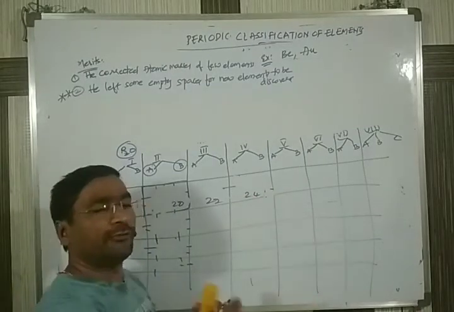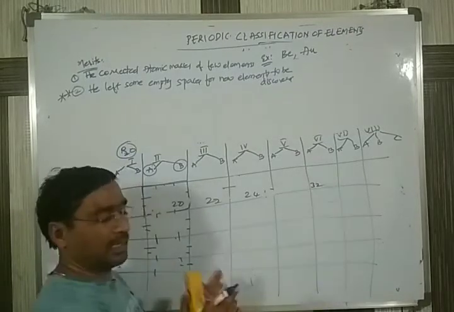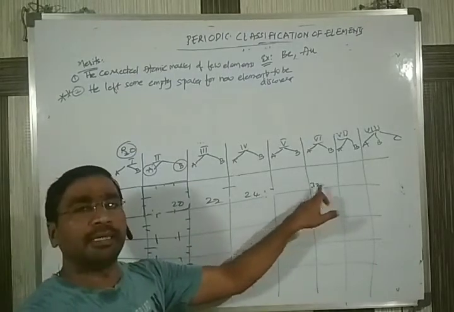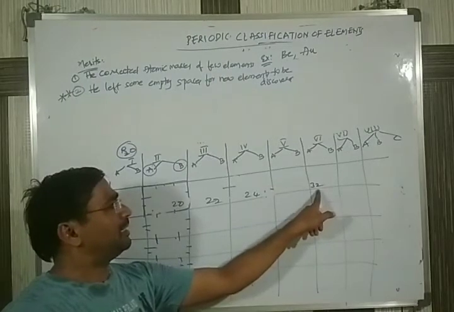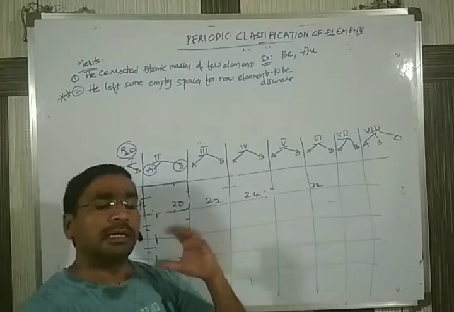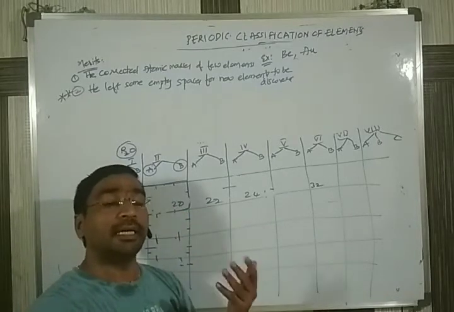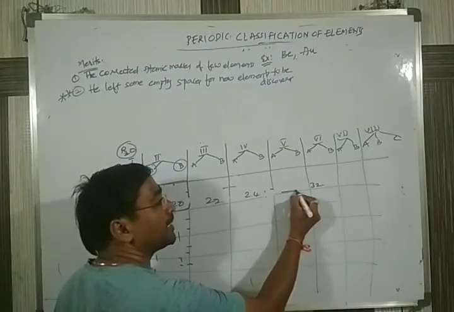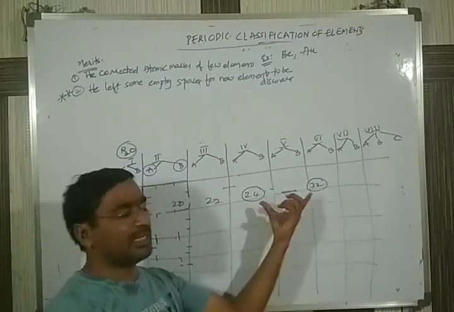The next element he found, after 24, has atomic mass 32. They observed there is a large gap between these two elements. He thought that maybe in the future a new element may be discovered which may occupy the place between these two.